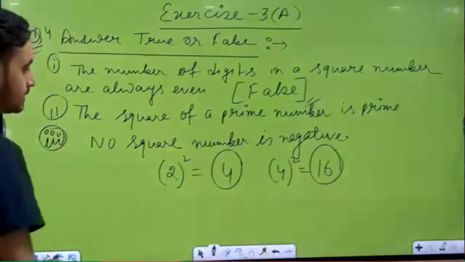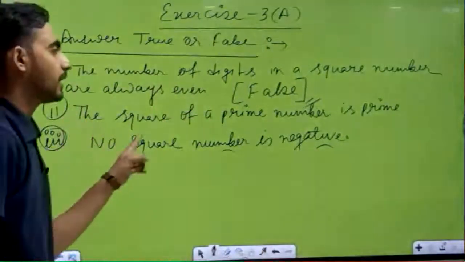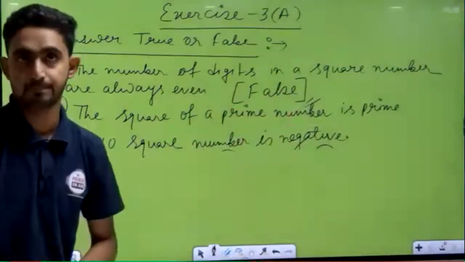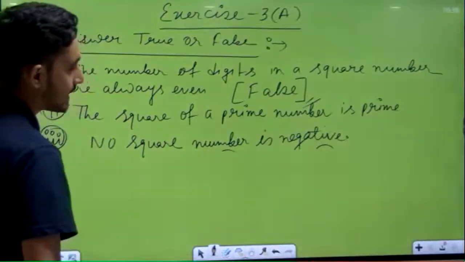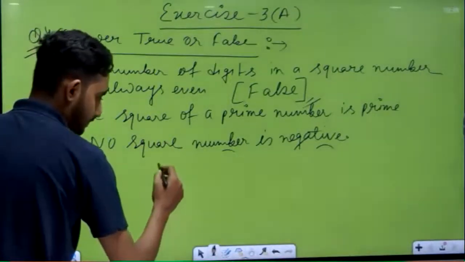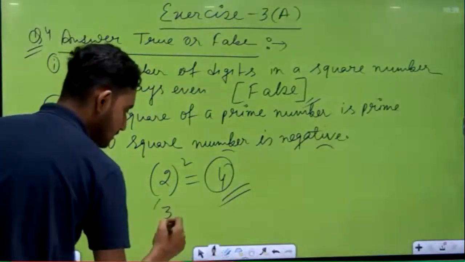Okay, next statement, all of you see here properly, very simple. The square of a prime number is a prime. The square of a prime number is a prime number. So suppose I take 2 only, and 2 square is how many? 4. Is 4 a prime number? No. If I take 3, 3 is a prime number.